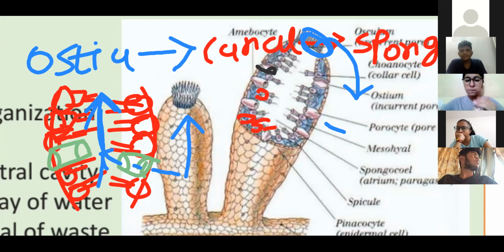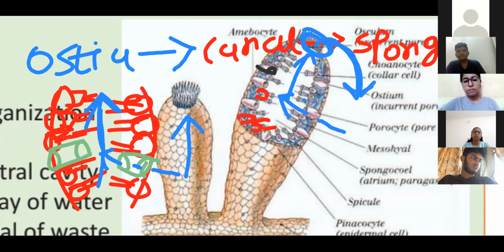From this part, water enters. Then through the choanocytes, by the beating movement of flagella, water moves upward, and this water again comes outside. Now, what is the benefit of this? That water enters and then exits, right?